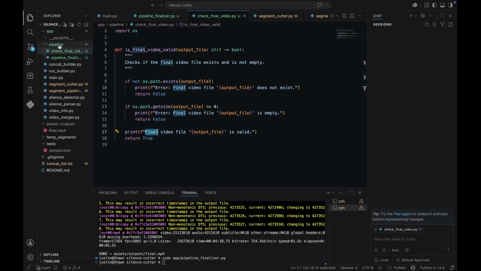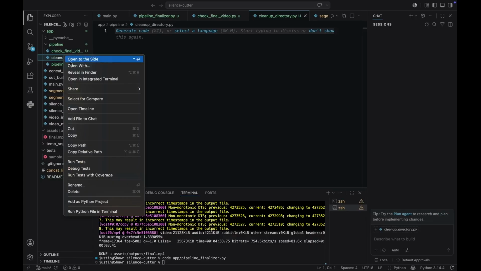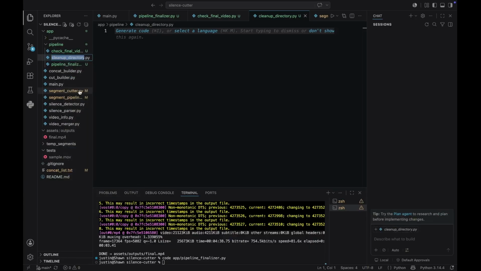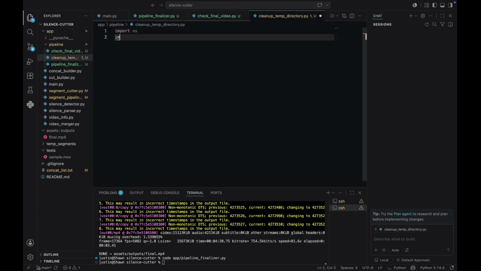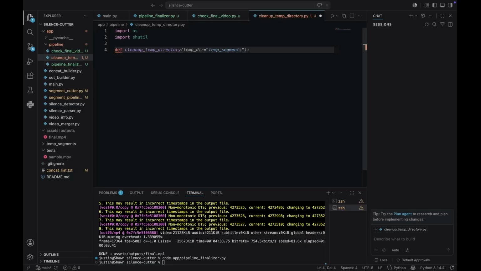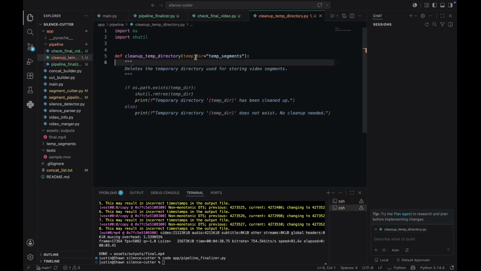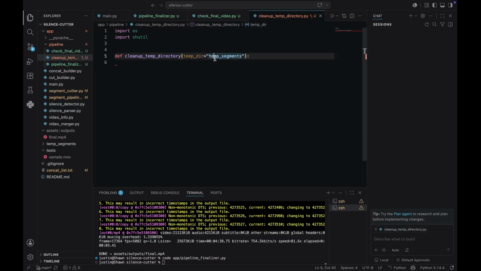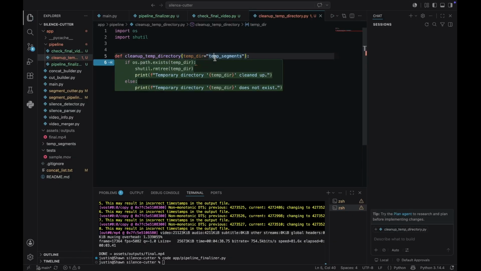Next, we're gonna add another file. We're gonna call this cleanup.py. It's much better to call this temp because this is specifically for our temp. So we're gonna import os, import shutil. What os does is check if a file exists, and shutil is used for deleting contents and directories. So we're gonna define our cleanup temp directory. This accepts a parameter of the location of our temp segments.